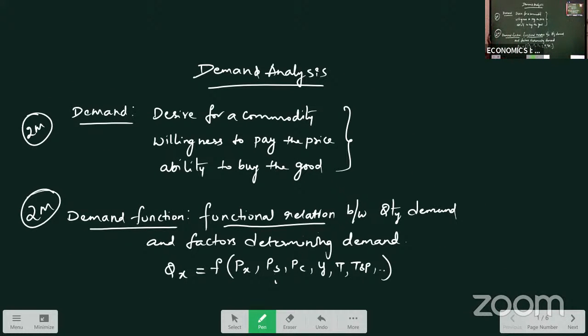First, what is demand? Demand means desire for a commodity, willingness to pay the price, and ability to buy the good. This is called demand. What is demand function? It shows the functional relation between quantity demanded and factors determining demand. So all the factors you have to write down in the formula here.